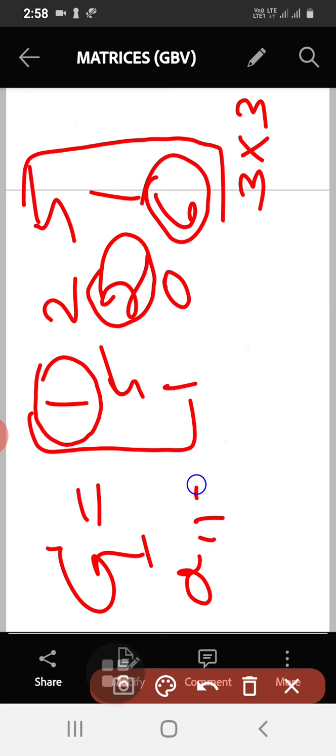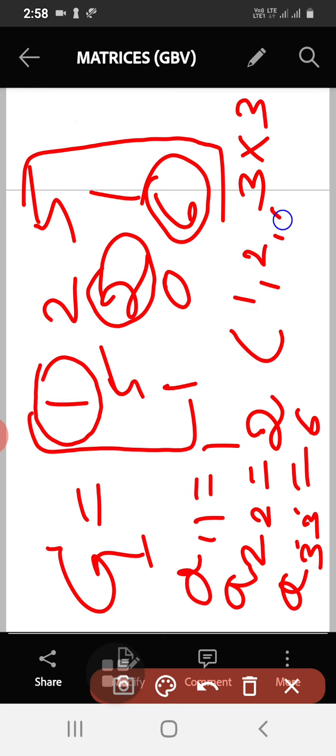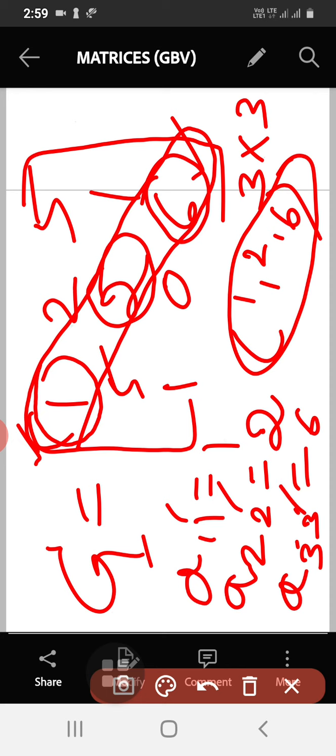See, A11, first row, first element is 1. Then A22, second row, second element is 2. Then A33, third row, third element is 6. So I have marked only 1, 2 and 6. See, these 3 elements. I have marked it from left top corner to right bottom corner, like this: 1, 2, 6. See here, A11, A22, A33.